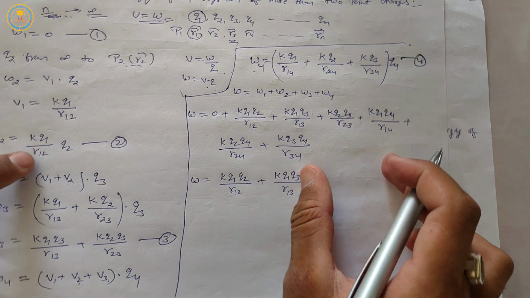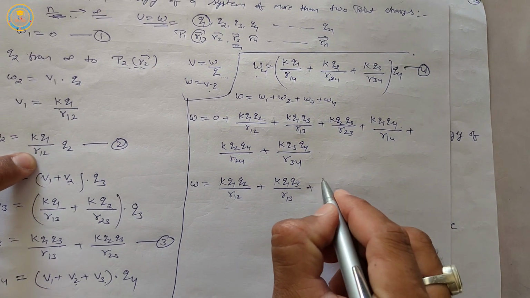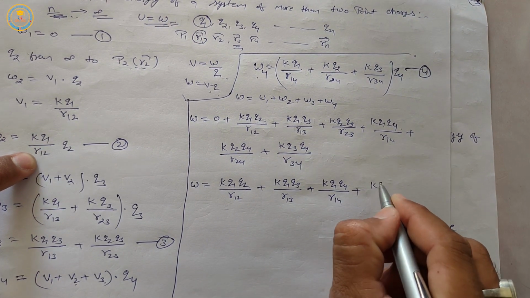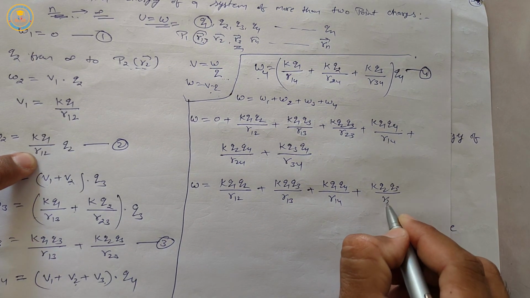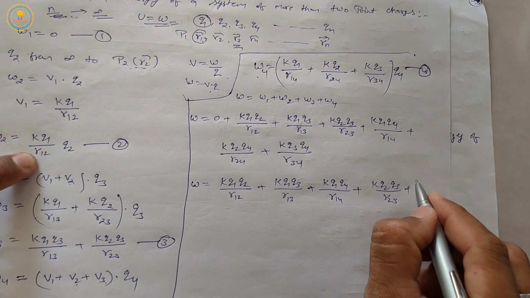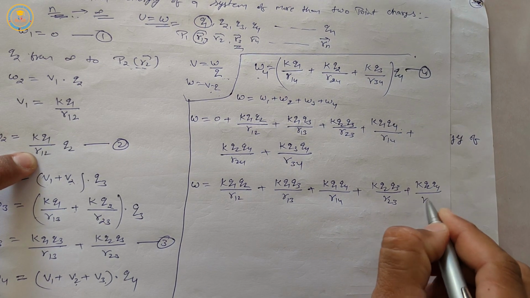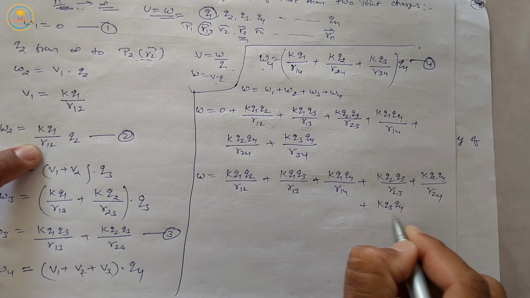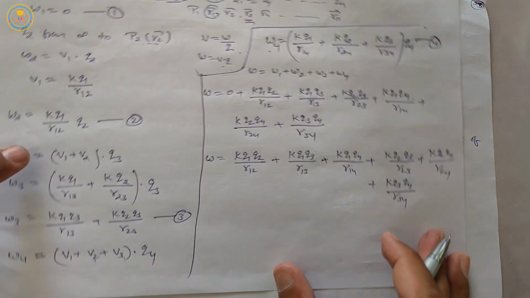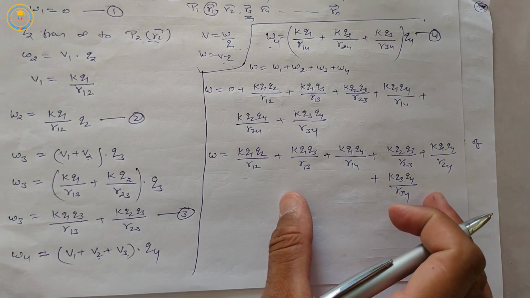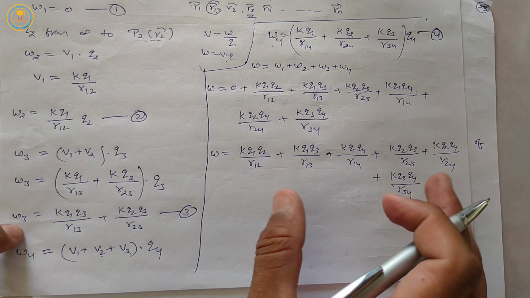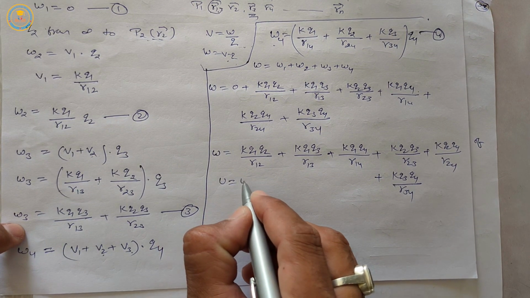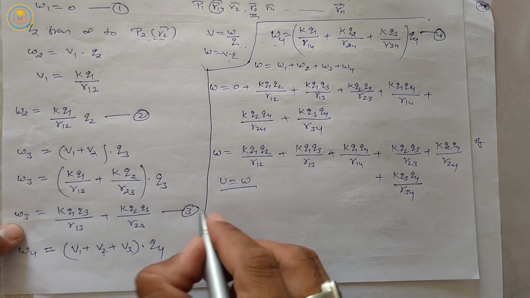Rearrange this equation. W is equal to K Q1 Q2 upon R12 plus K Q1 Q3 upon R13, and we write the equation sequentially: K Q1 Q4 upon R14 plus K Q2 Q3 upon R23 plus K Q2 Q4 upon R24, and the next term plus K Q3 Q4 upon R34. This is the total work done to make a system of 4 charges, and the total work done is equal to the electric potential energy. It means U is equal to W.